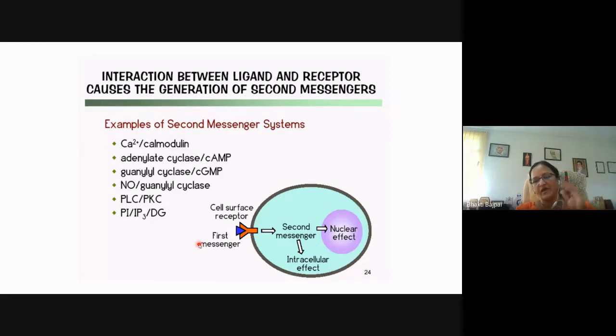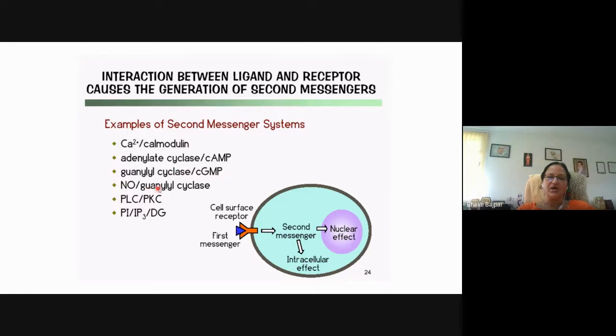So the primary messenger, like I said, is the ligand, which binds to the cell surface receptor or the intracellular receptor. And after signal transduction, the molecules which are produced are called the second messenger systems. So these are the examples of some of the second messenger systems, like calcium calmodulin. This protein is activated in presence of increased calcium concentration. Then adenylate cyclase, the enzyme is activated by cAMP. Guanylyl cyclase is activated by cGMP.